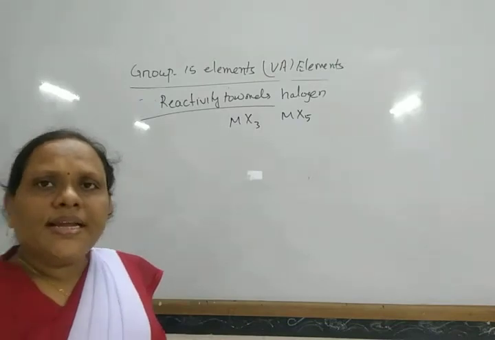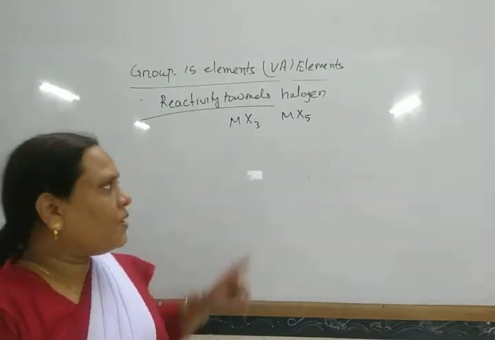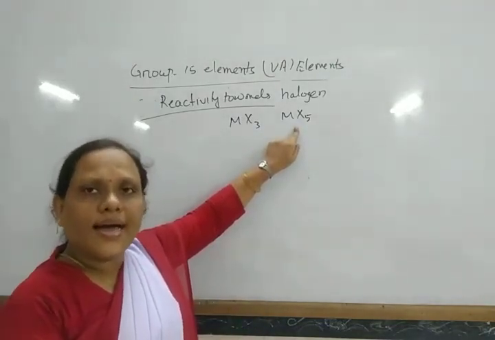But except nitrogen and bismuth, all form pentahalides.